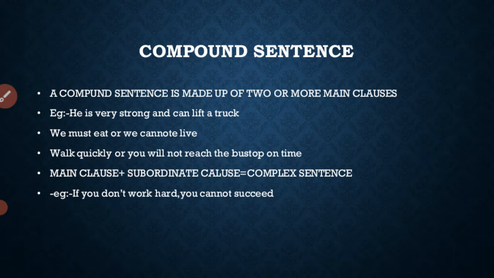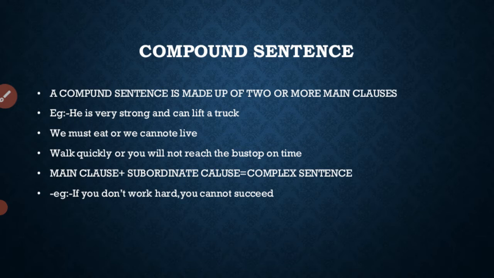He asked whose car it is. That is, he asked is the main clause. Whose car it is is the subordinate clause. So we have to study what is the difference between principal and subordinate clause. A principal clause gives us complete sense. A subordinate clause has a subject and verb, but it does not give a complete sense ever.